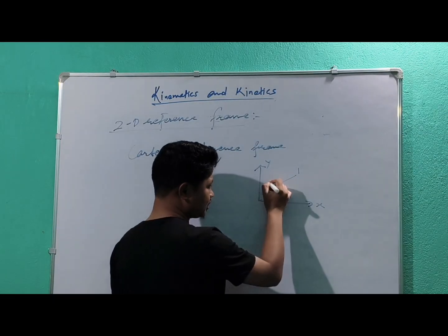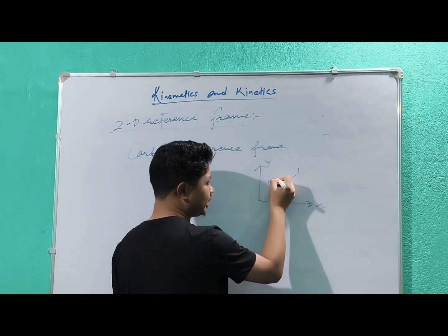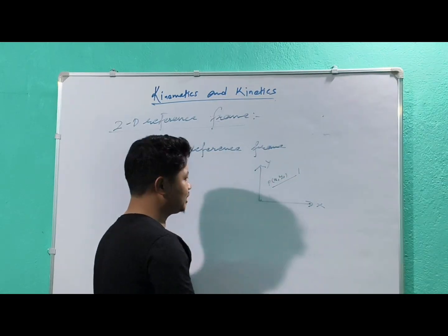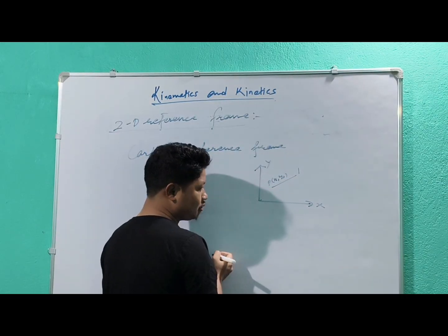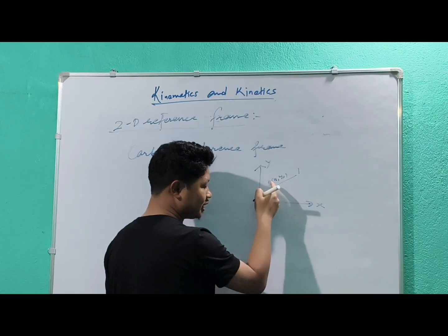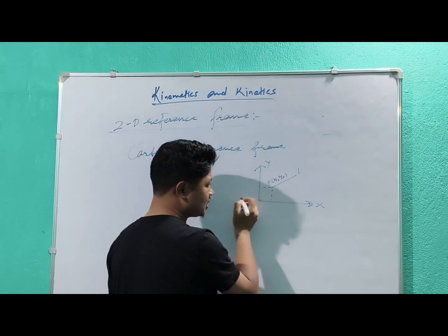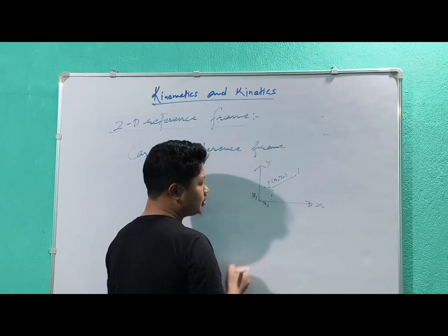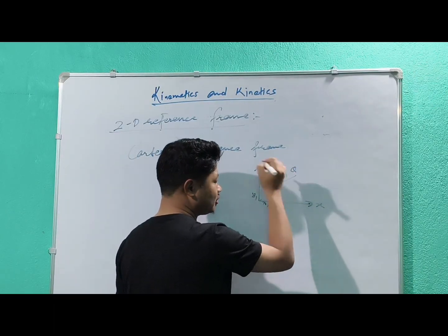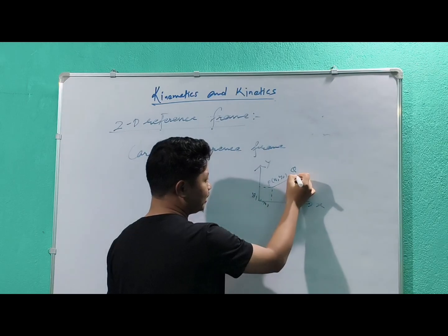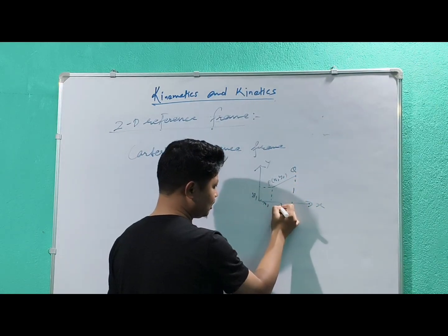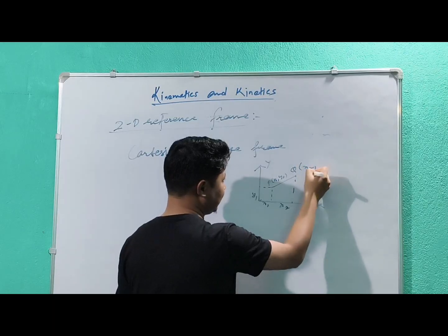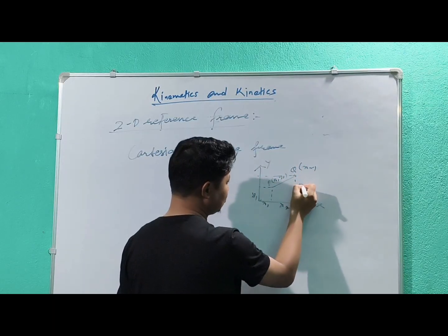First it was here at point P, and with respect to x its coordinate is x1, and with respect to y its coordinate is y1. Now if the object reaches another point Q, its coordinate will be x2, and with respect to y, it will be y2.